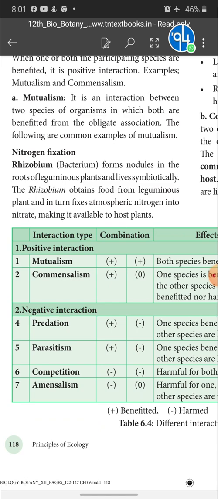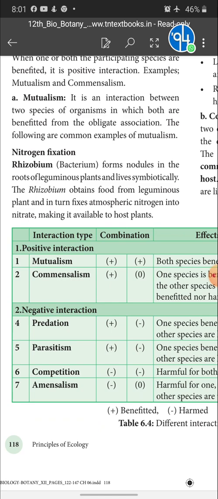Because of that the soil gets fertility and the roots get nitrogen from the soil. So in that way both are benefited. This is called symbiotic mode of life. This is called mutualism. So here let's enter into the text, children.